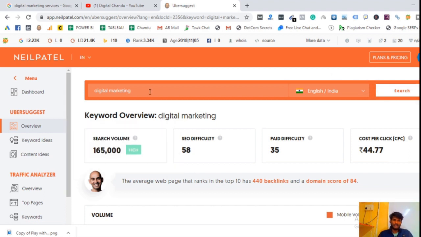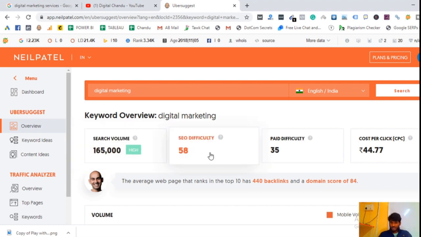Whenever you look for keyword research for a particular keyword, see, our target keyword is digital marketing. For digital marketing in India, how many people are searching? 1,65,000 people are searching, a very high search volume.